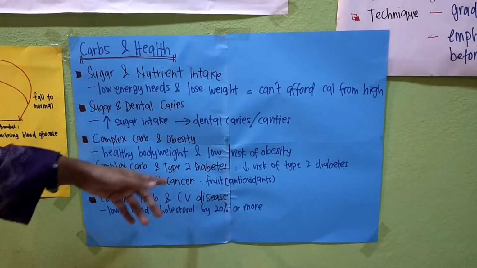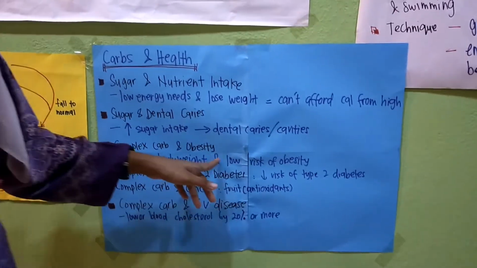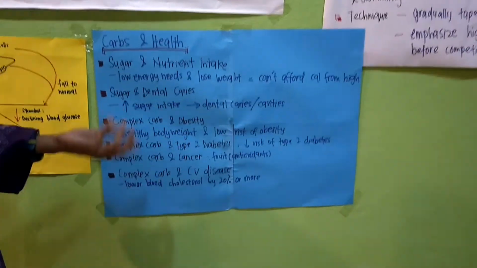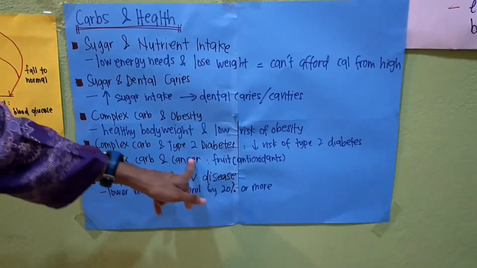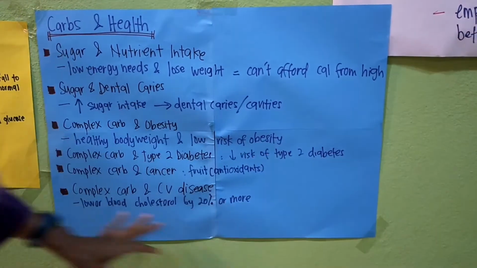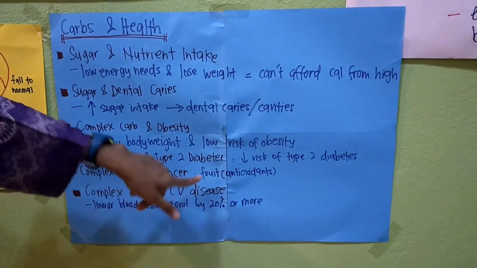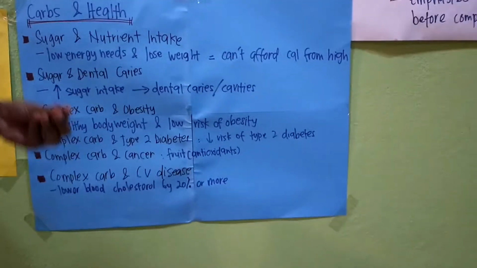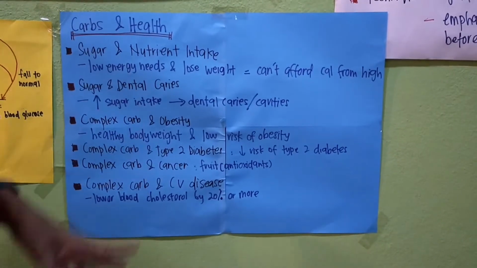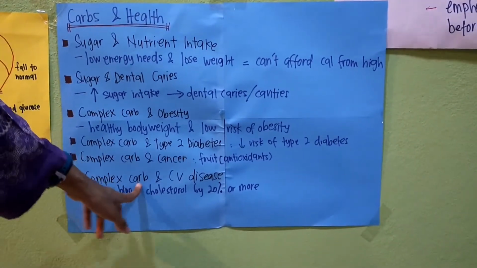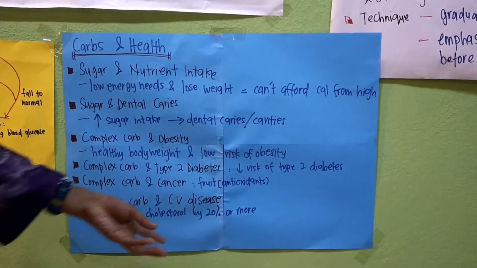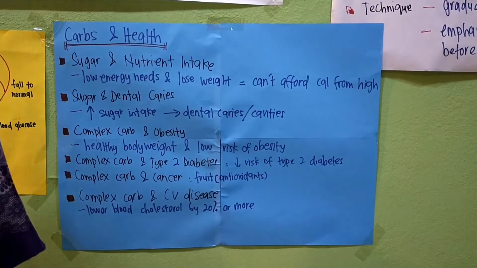With complex carbs and obesity, you have a healthy body weight and low risk of obesity when you take carbohydrates. And complex carbs and type 2 diabetes, it will decrease the risk of type 2 diabetes. And complex carbs and cancer, as I said, fiber such as fruit and vegetables have antioxidants to fight cancer. And complex carbs and cardiovascular disease, it will lower blood cholesterol by 20% or more.